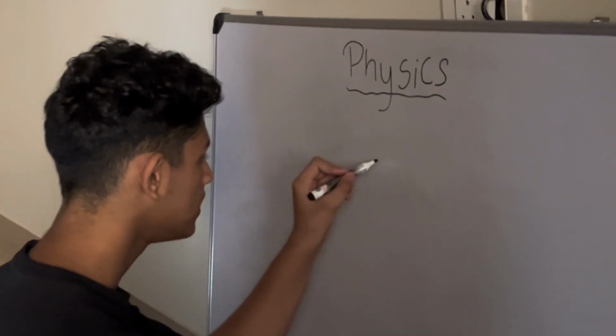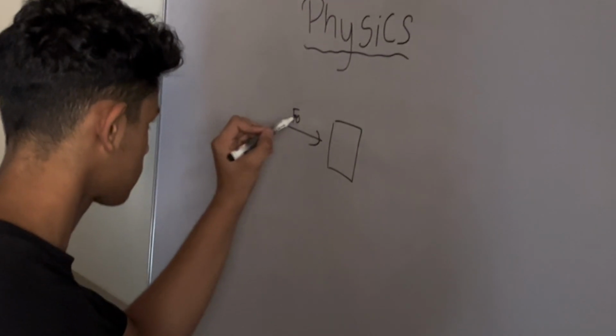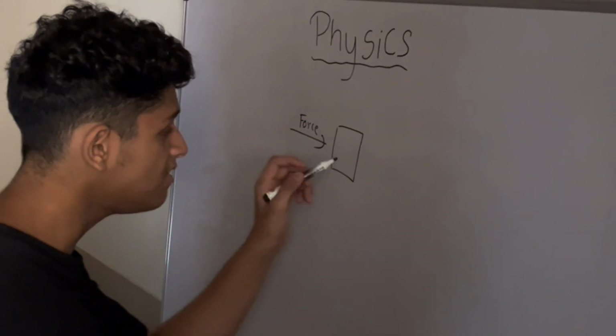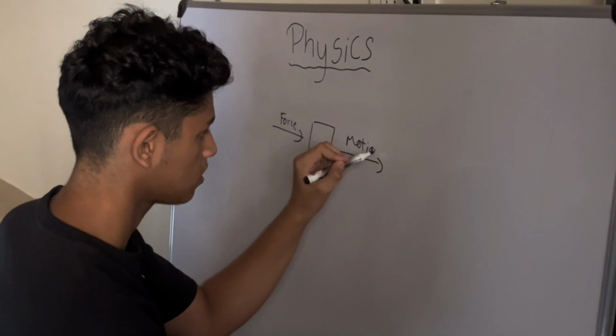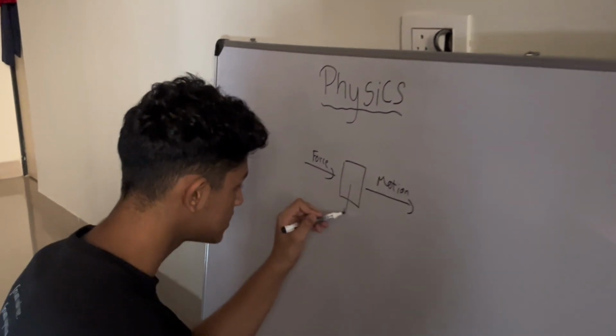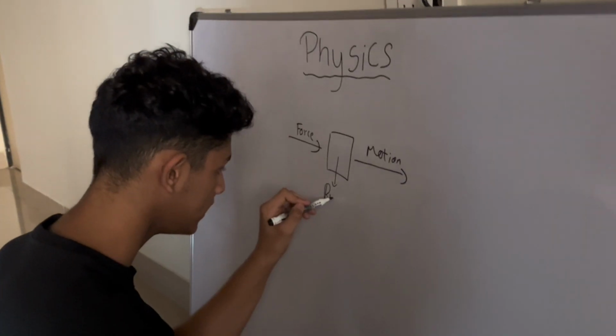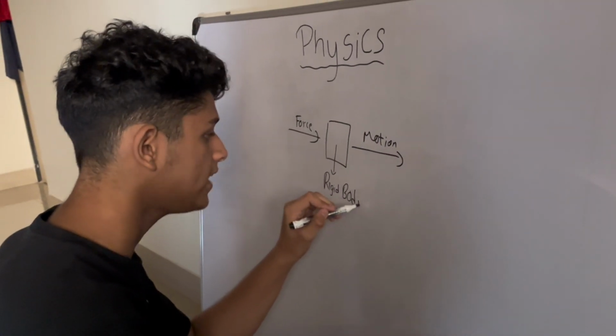For example, imagine this is a block. This is a force. When will this cause motion? This will only cause motion if this is a rigid body. Correct? Why?